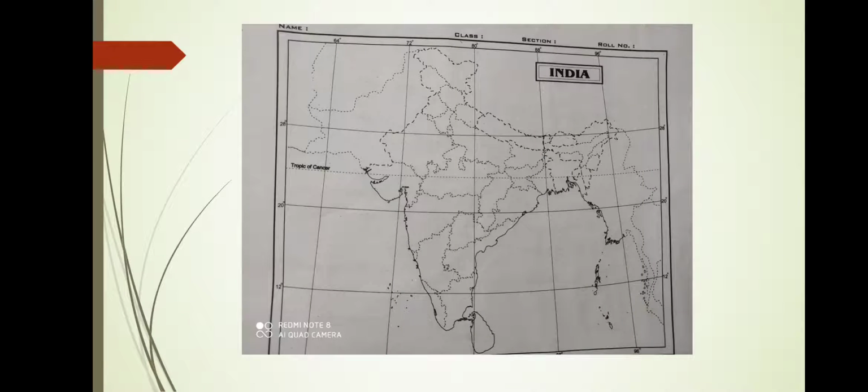Students, this type of map you will get in your exam, or for practice you can buy it from any nearby shop, or download it from the internet. It is a state-divided Indian political map. The divisions of the states are already given, and you have to color or shade it, and write the names of the states, the union territories and the capitals.